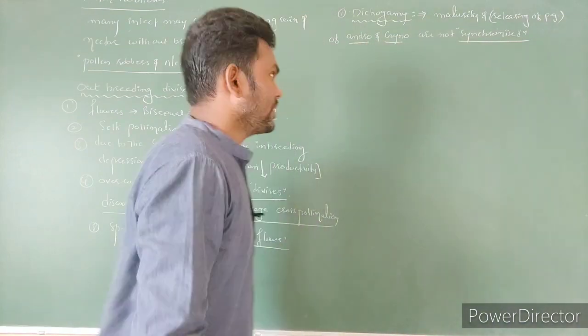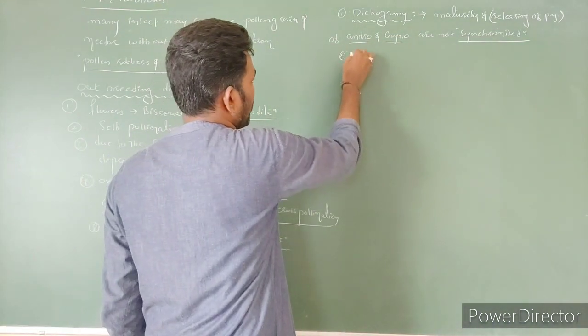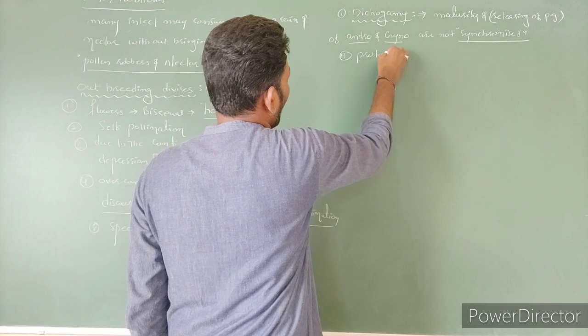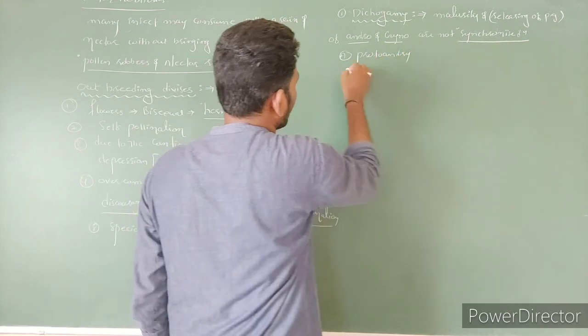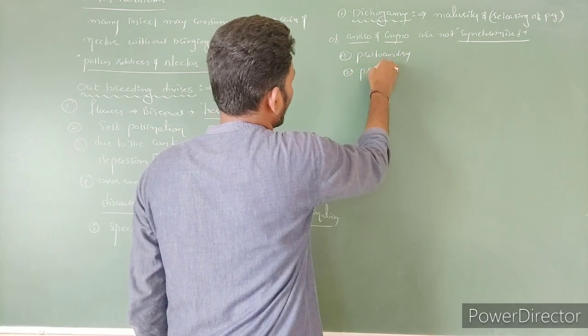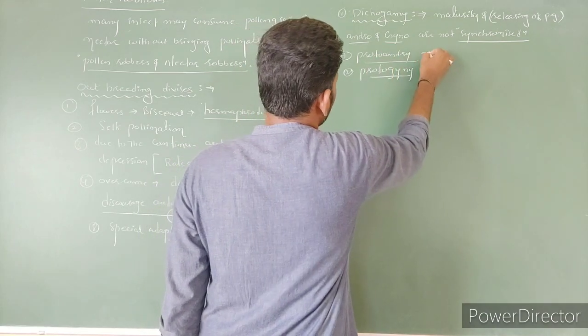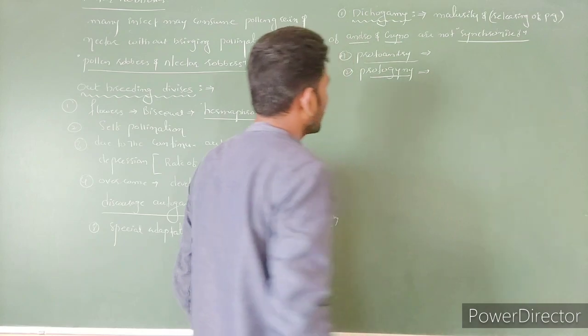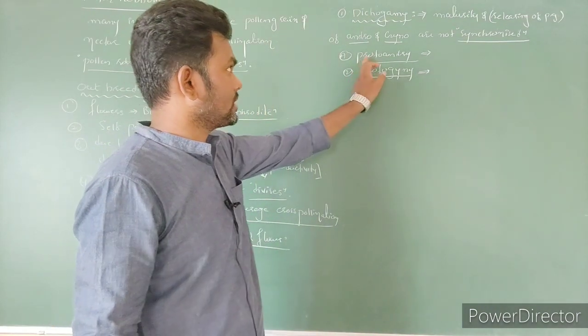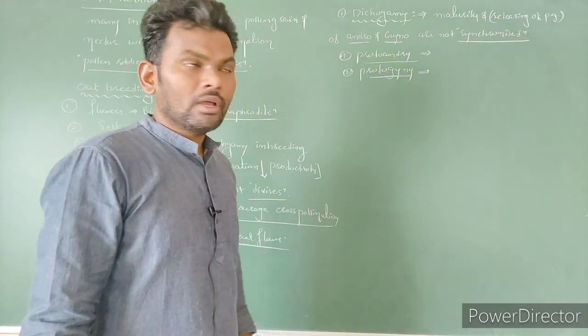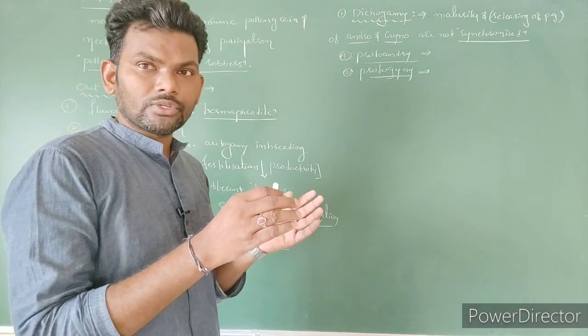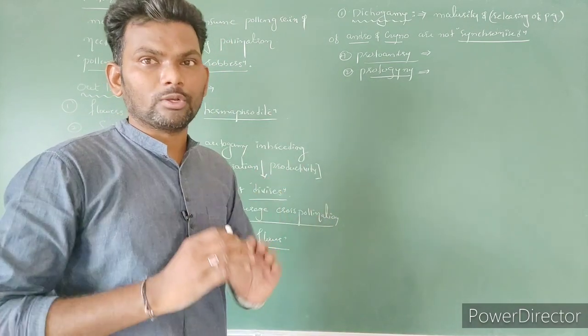Right? So we can call as, for example, protandry and protogyny. Protandrous species, protogynous species. Protandry: pro means first, andry means androecium. Here the androecium is going to mature before the maturity of gynoecium.